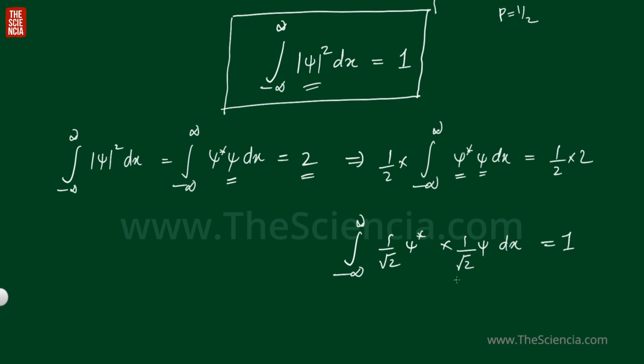So making the wave function represent the particle, that process is called normalization. So now we normalize the wave function, that is 1 by root 2 psi. Now this wave function can represent the physical reality of the particle. And that process is called normalization.